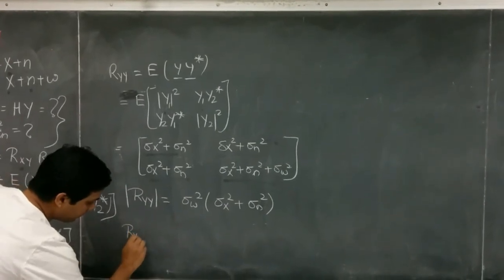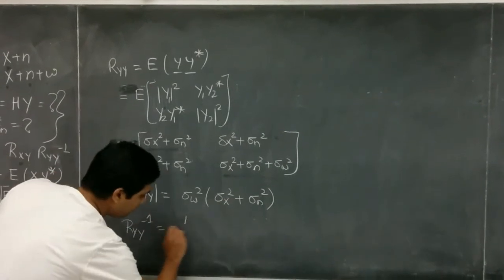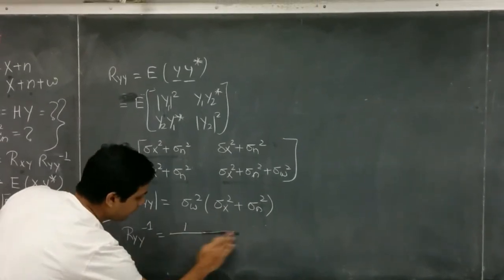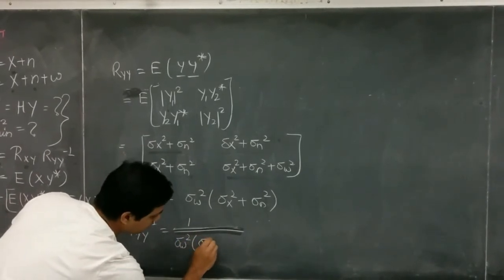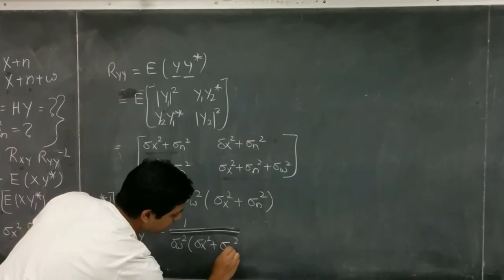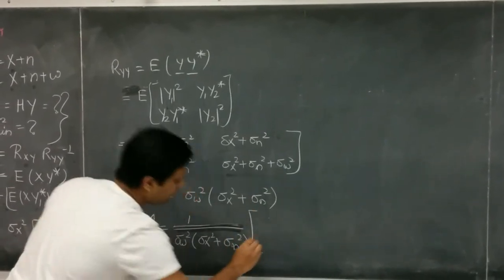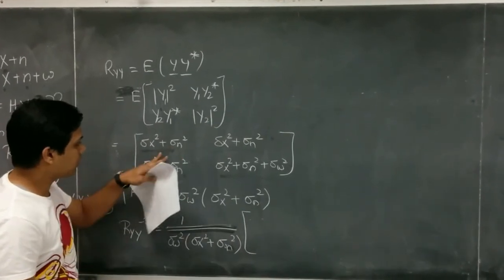Now Ryy inverse will be 1 upon mod Ryy, which is sigma w square into sigma x square plus sigma n square, into this matrix inverted.